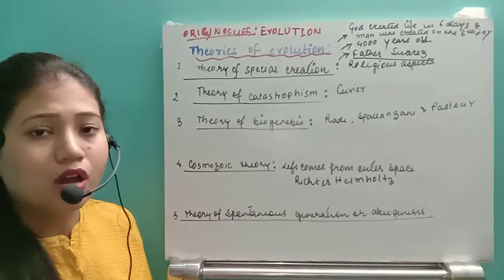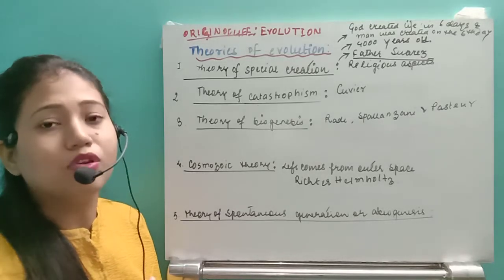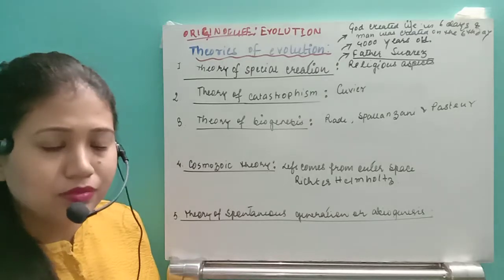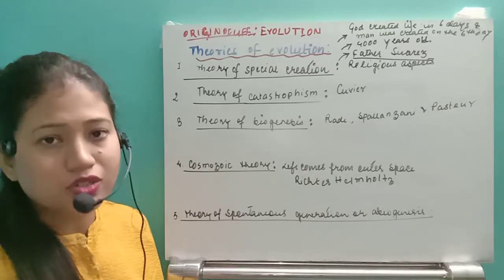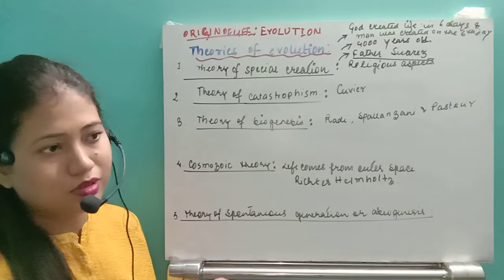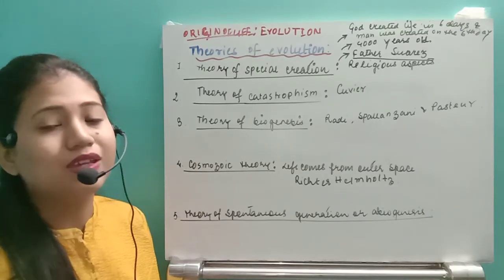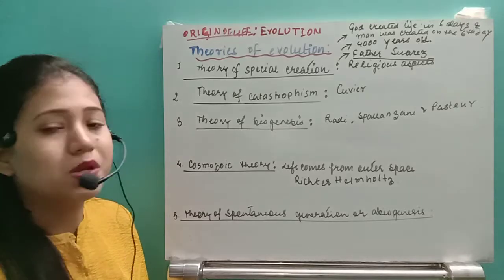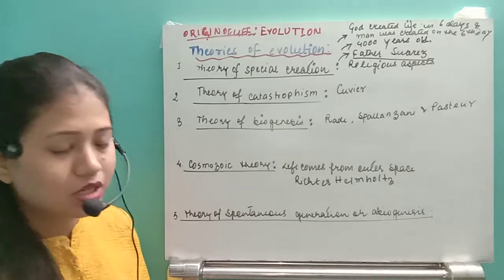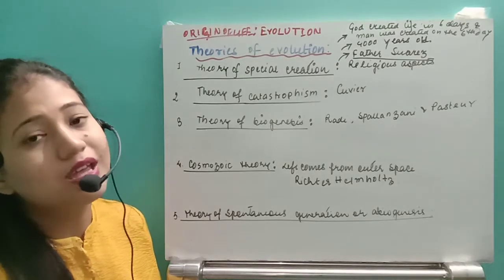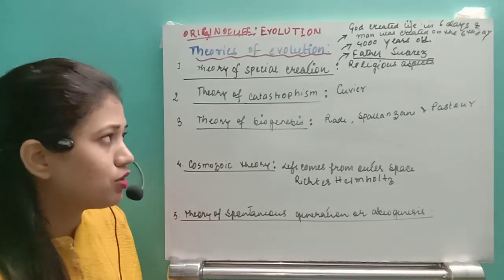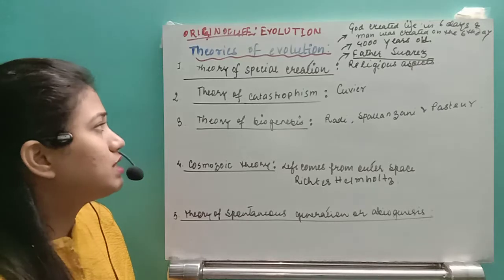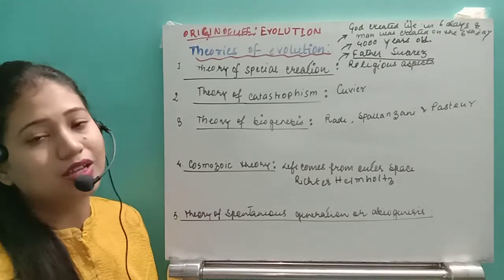Number of societies, number of people, even number of religious communities have given a number of theories. So this is the first theory, the theory of special creation. But anyway, it was discarded because it does not have any scientific proof. Now after that, we will see the theory of catastrophism.